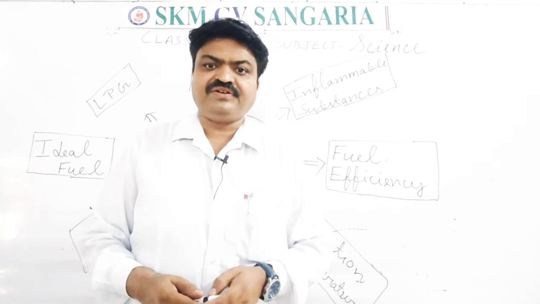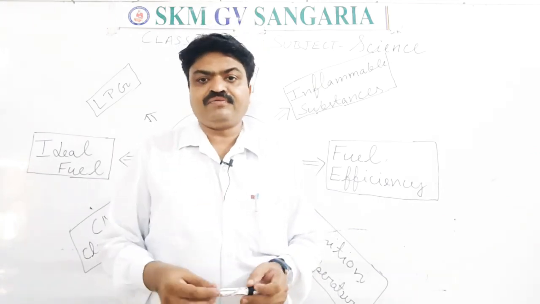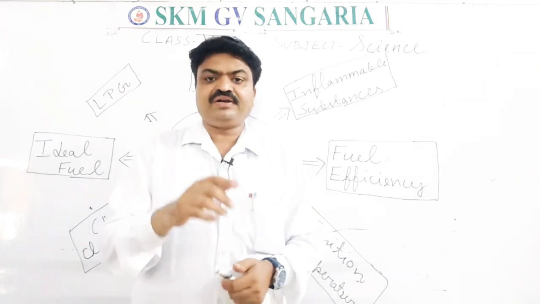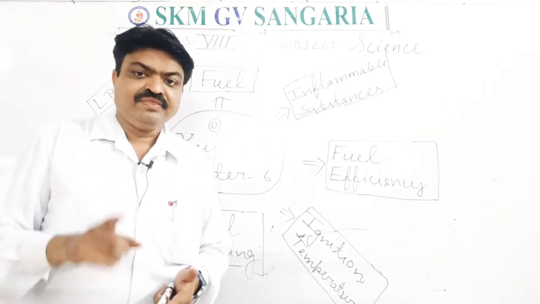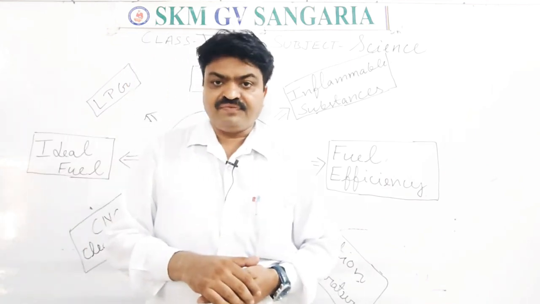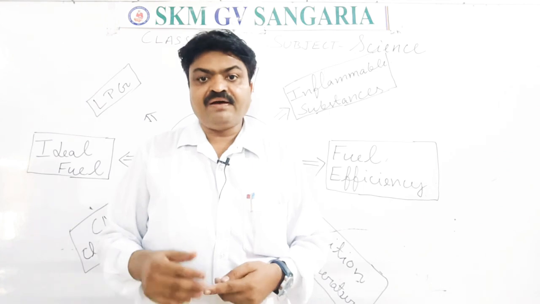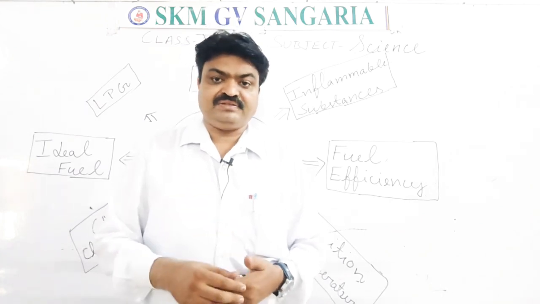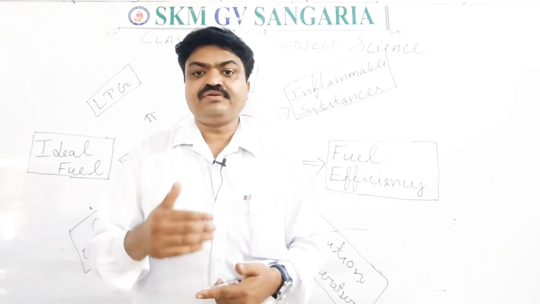And fuel efficiency can be measured with the help of calorific value. Now what is calorific value, students? Again I want to revise it. The calorific value is the amount of heat energy released by 1 kg of fuel.